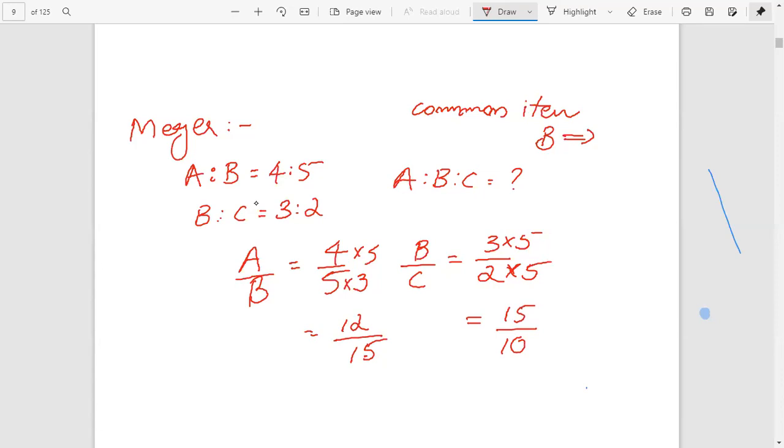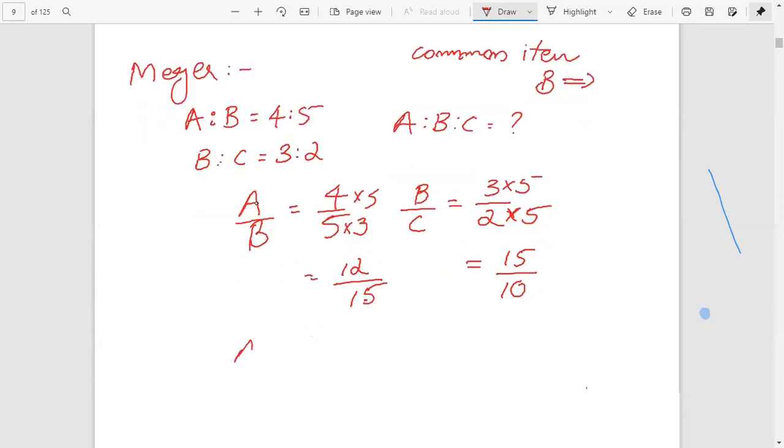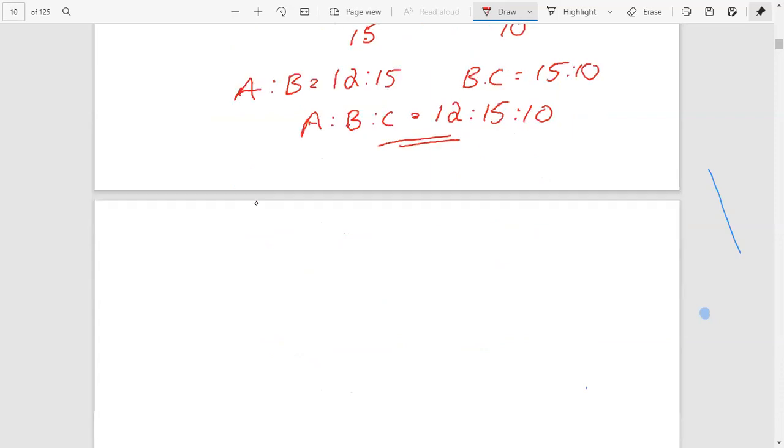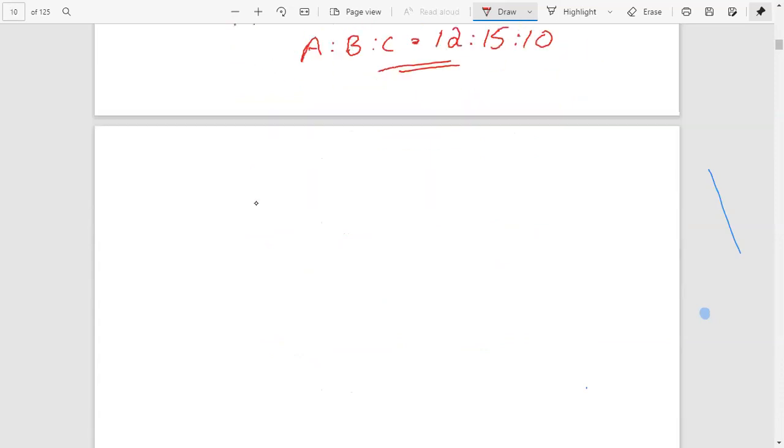Here B becomes the same. Therefore, we can write A is to B equals 12 is to 15 and B is to C equals 15 is to 10. Then we can write A is to B is to C. Since B is the same, we can write it directly, that is 12 is to 15 is to 10. So A is to B is to C is 12 is to 15 is to 10. There is also a simple method to find this.